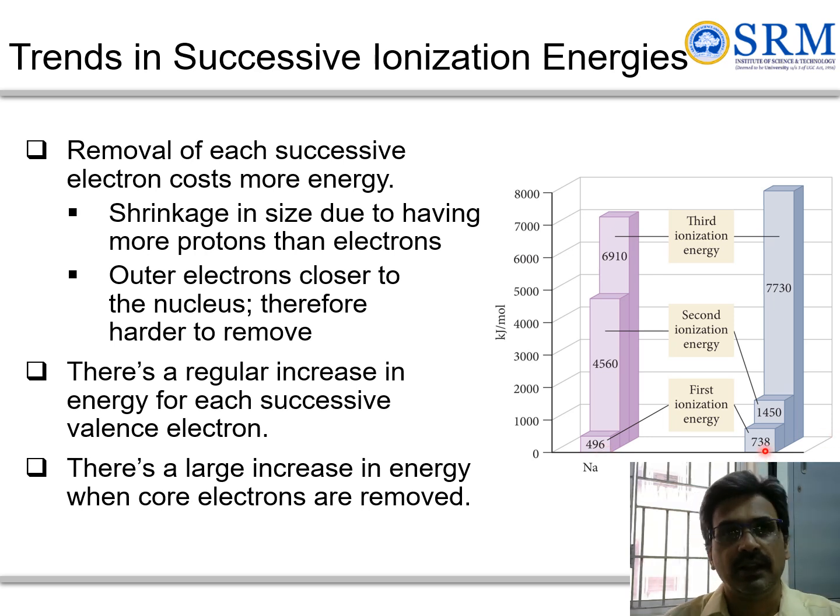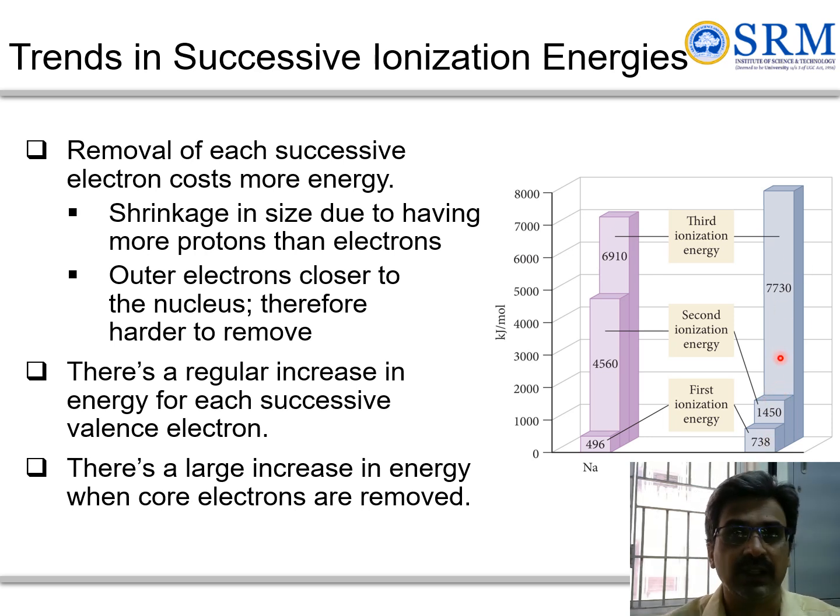In the same way, in the case of magnesium, the first electron takes 738 kilojoule per mole. The second electron is easier to remove so that it attains the neon configuration, and for the third electron, removal from an isoelectronic species takes more energy, which is 7,730 kilojoule per mole.